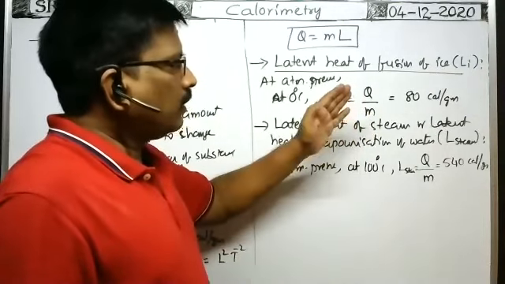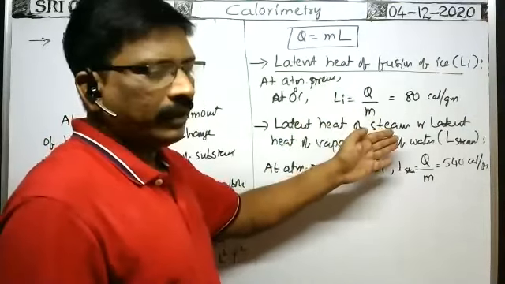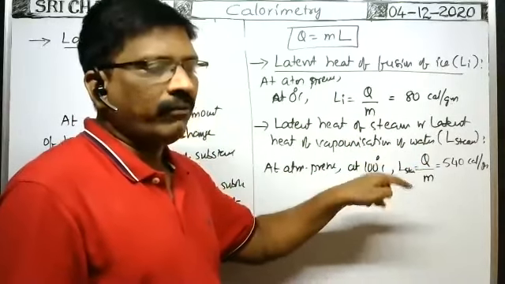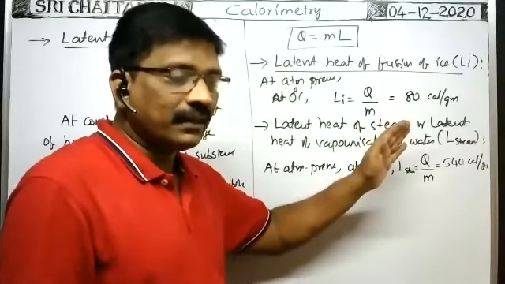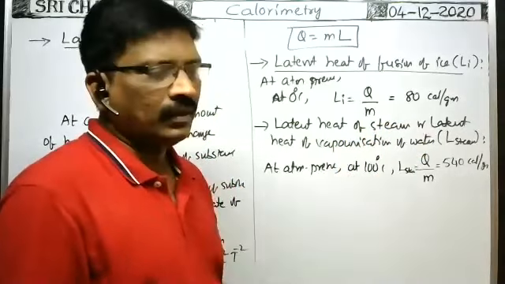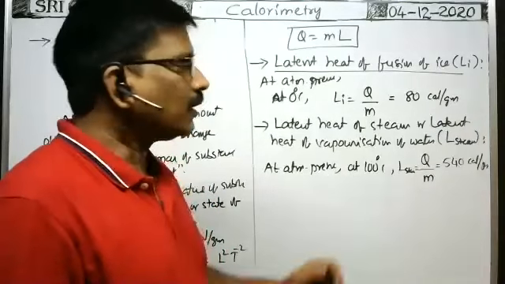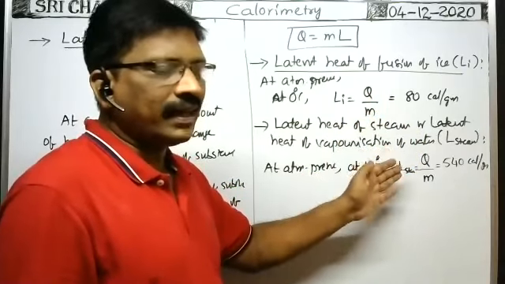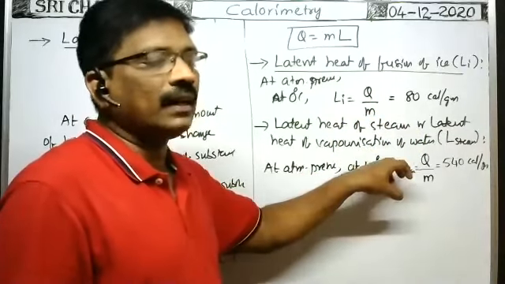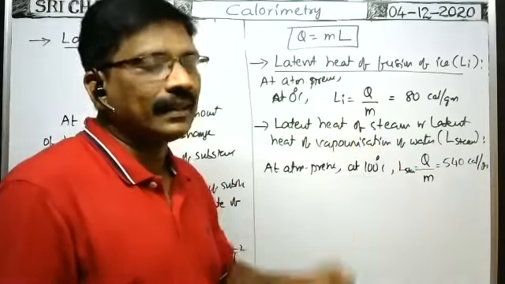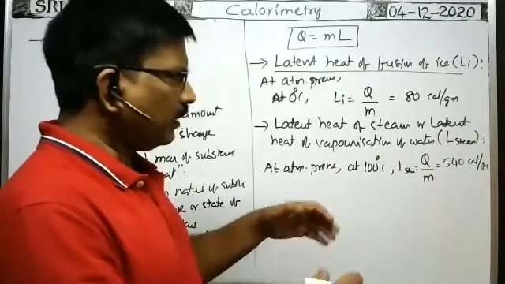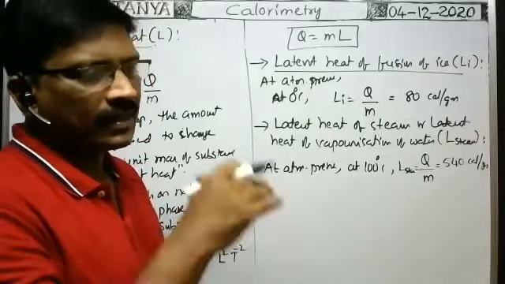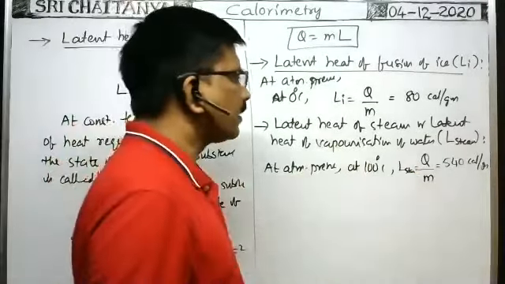To convert the water into steam at 100 degrees centigrade, some amount of energy is utilized to change the state of the water, and the remaining energy is stored in the steam as internal energy. We will discuss internal energy in another chapter. Okay, this is the latent heat of steam.